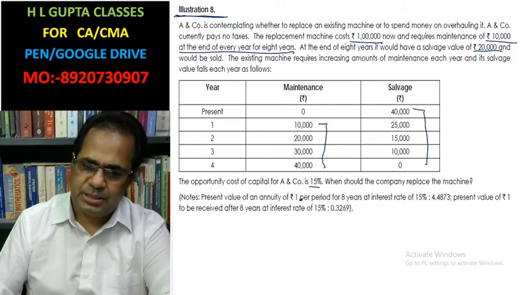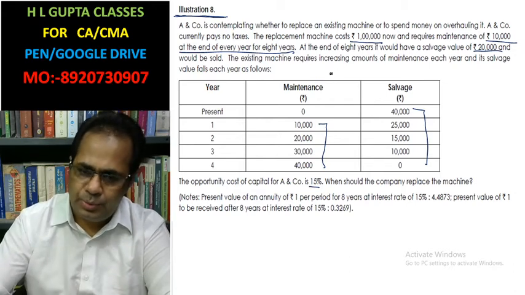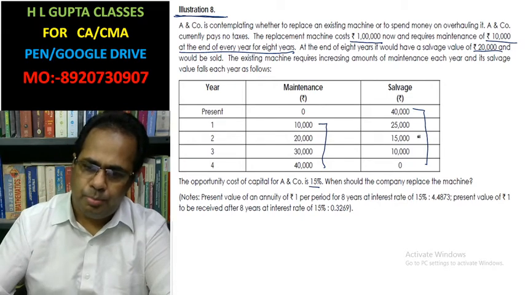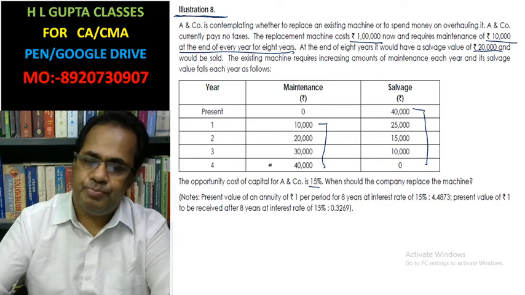In this case, we have to identify whether it is a better decision to replace the existing machine, or to repair and maintain the existing machine and make it continue.